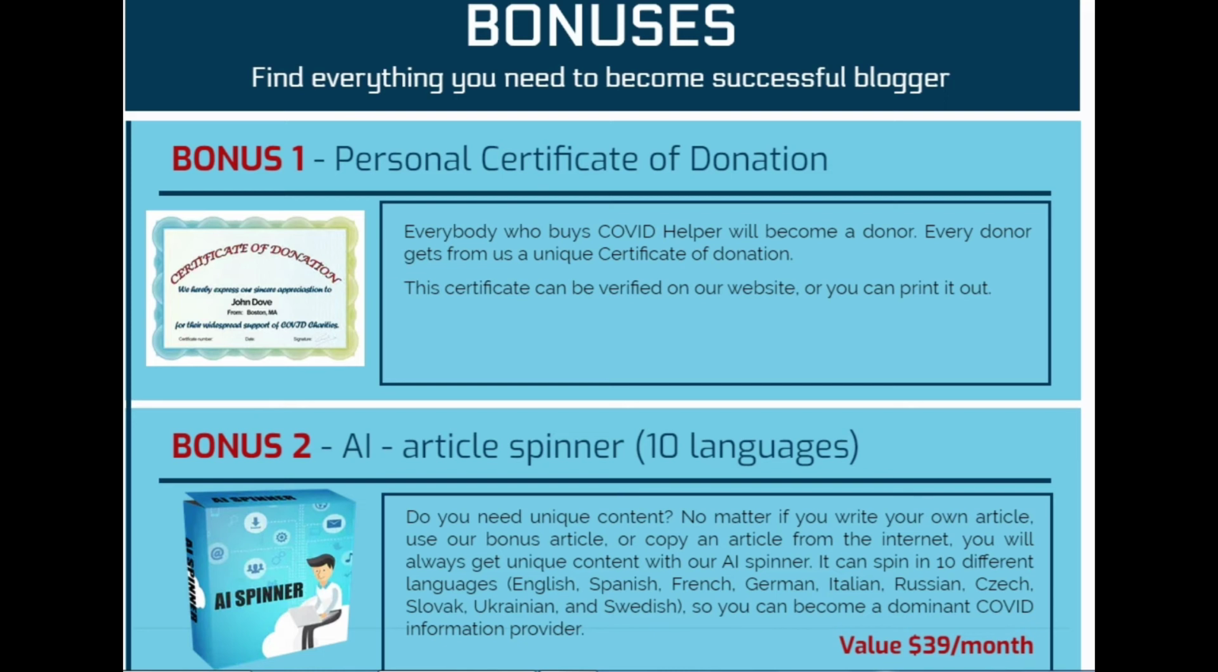Bonus 2, AI article snipper, 10 languages. Do you need unique content? No matter if you write your own article, use our bonus article or copy an article from the internet, you will always get unique content with our AI snipper. It can spin in 10 different languages: English, Spanish, French, German, Italian, Russian, Czech, Slovak, Ukrainian and Swedish. So you can become a dominant COVID information provider. The second bonus is totally free, with a value of $39 per month.